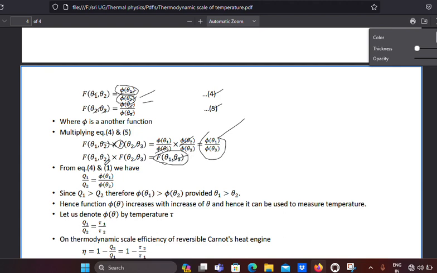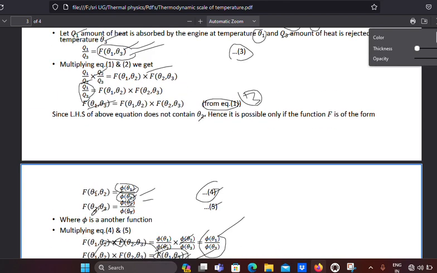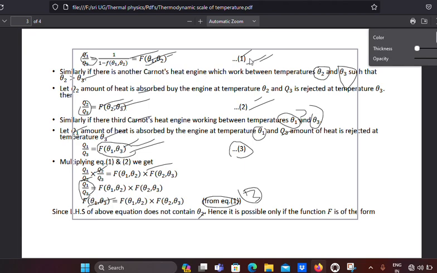So f of theta 1, theta 2 into f of theta 2, theta 3 equals f of theta 1, theta 3. Both sides are equal, so we already proved this; once again it is proved. This is from equation 4 and the first equation.